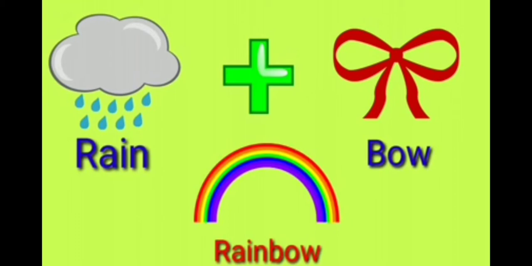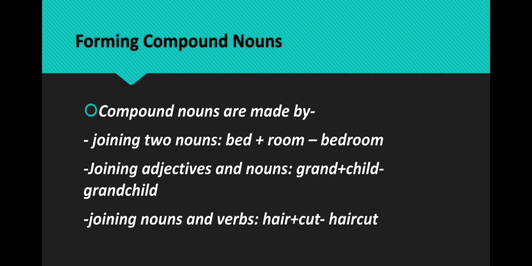Let's see some more examples. Sea plus horse will become seahorse. Rain plus bow will become rainbow. These are two different words, and after joining these words, they are known as a compound noun. Now, how can we form compound nouns? Compound nouns are made by joining two nouns, joining adjectives and nouns, joining nouns and verbs. So we can say that it can be formed by joining nouns, adjectives and verbs.